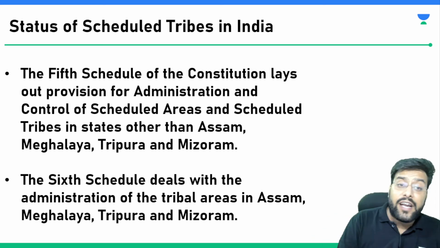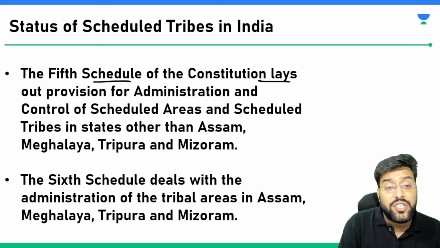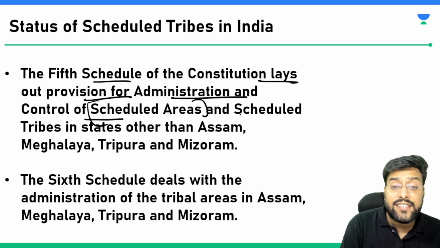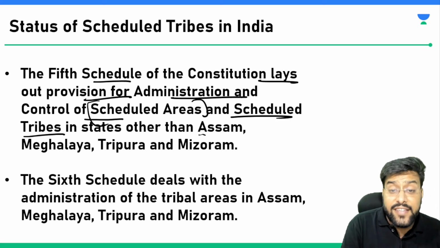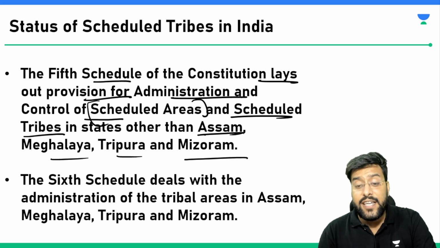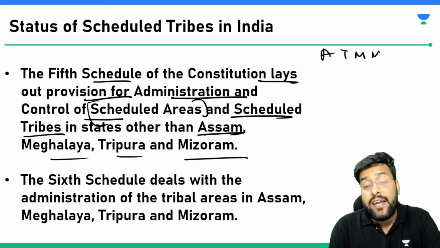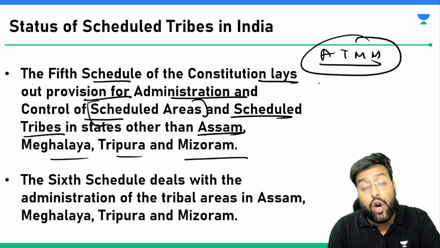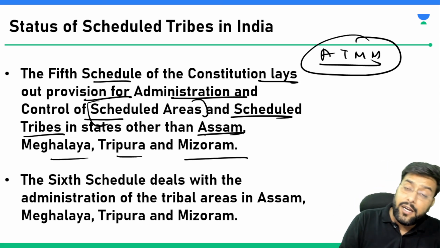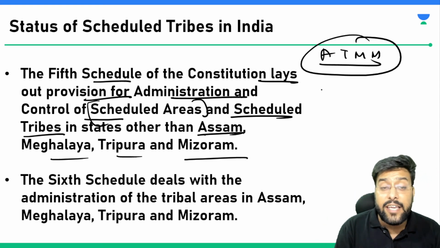If we talk about the current status or constitutional validity of this, the fifth schedule of the constitution lays out provisions for administration and control of scheduled areas and scheduled tribes in the states other than Assam, Meghalaya, Tripura and Mizoram. There are 12 schedules, and the 5th schedule says that all states except Assam, Tripura, Meghalaya and Mizoram, all the rest of the states, wherever scheduled tribe communities are staying, their administration will be taken care of by the 5th schedule.